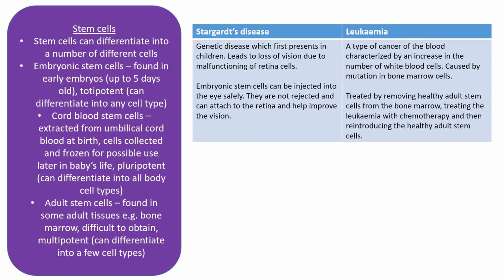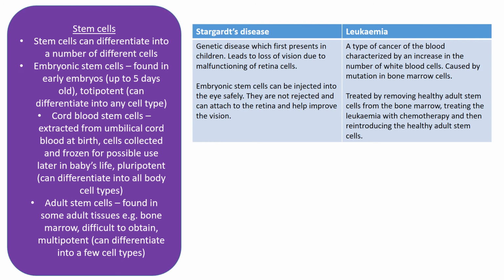Okay, Stargardt's disease is genetic and it first presents in children, and it leads to a gradual loss of vision due to malfunction in retinal cells. Now, in order to treat Stargardt's disease, you can inject embryonic stem cells into the eye. If they're not rejected, they can attach to the retina and help to improve the vision. The other disease you need to know about the treatment of is leukemia.